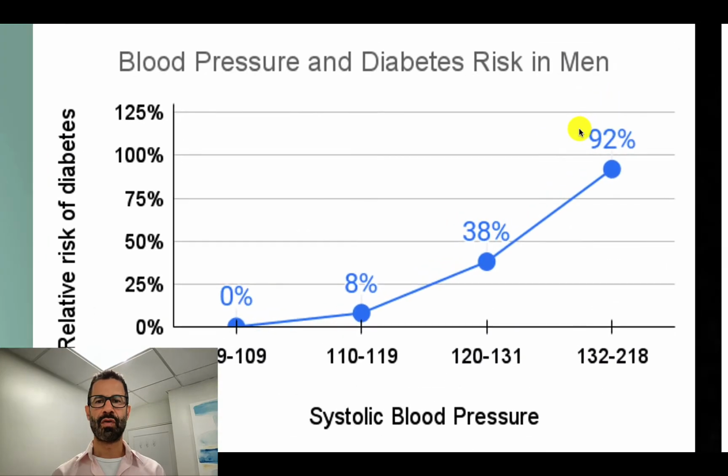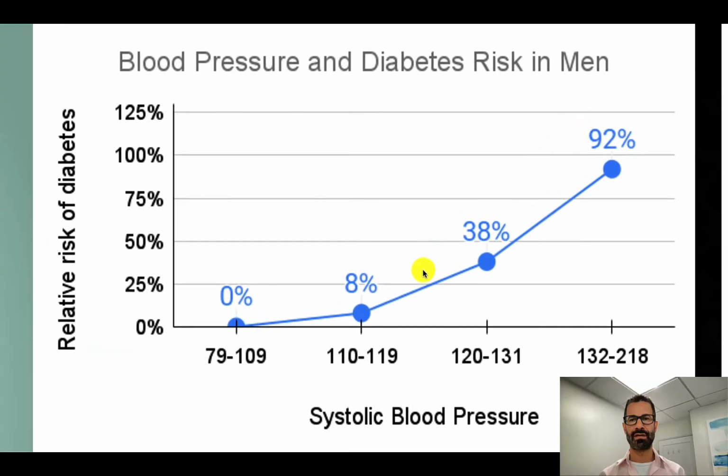The results are broken down for men and women separately. We'll start with men first. The results showed that anyone with a blood pressure that was even mildly elevated had an increased risk of developing diabetes during the follow-up period. So compared to someone whose top number systolic blood pressure was 109 or less, risk of developing diabetes increased in men with increasing blood pressure.